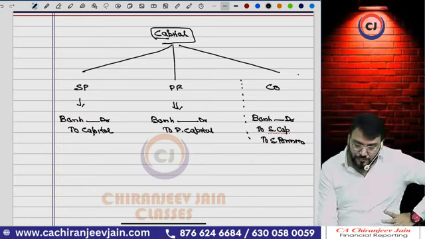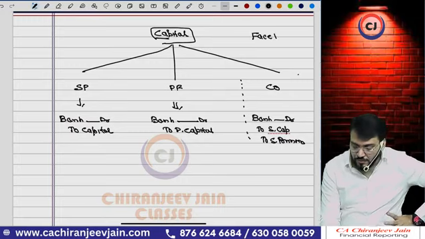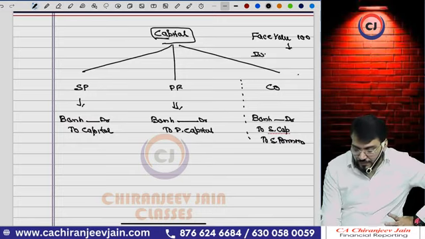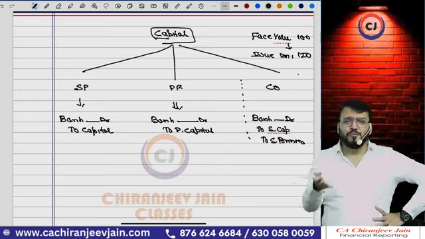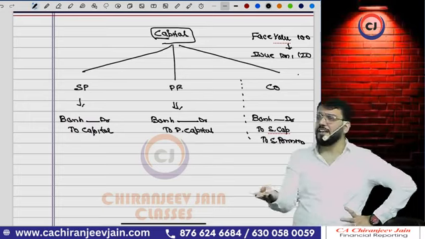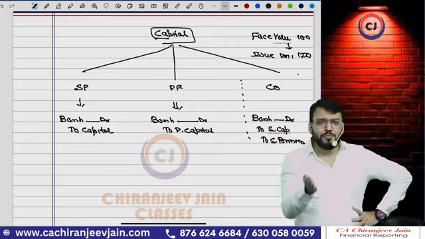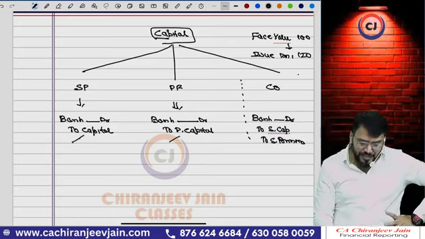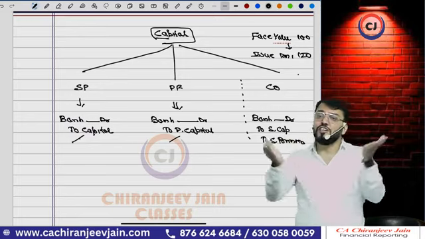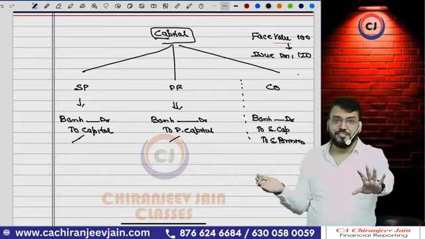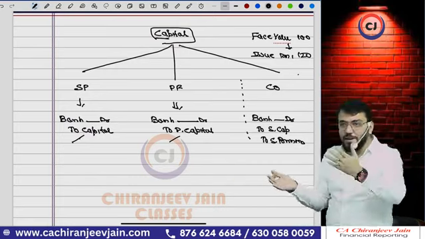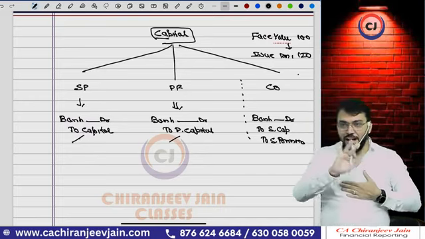Suppose the face value, you know face value, is 100 and the issue price is 120. So how much do you receive from the owner? 120. Whatever we receive from the owner will be transferred to which account? Capital account. Whatever we have received from the owner will be transferred to capital account. Means here capital, here also capital. So suddenly what happened in companies? Your teacher started saying that only the nominal value will be transferred to share capital. Yes or no? And you accepted, but you have never asked why.